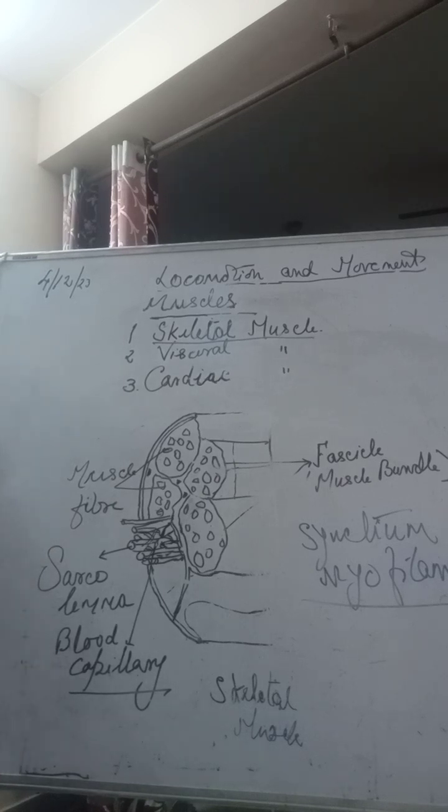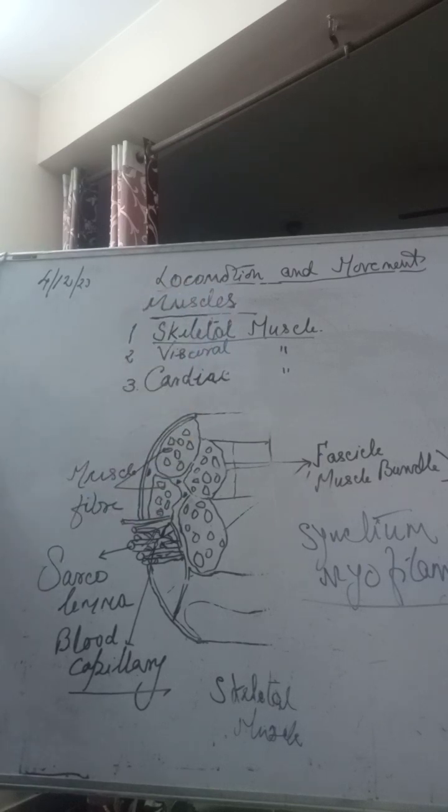Actin is a protein which makes a band. That band is a light band. So the light band has actin, and the other band, which is the dark band, has the protein myosin.